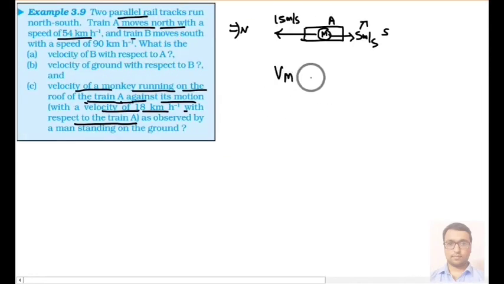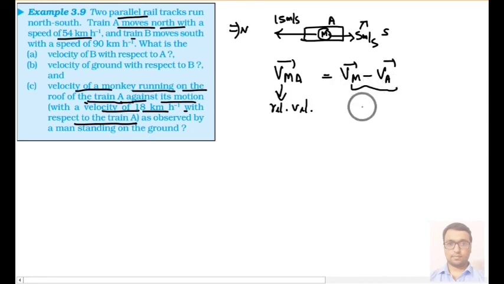The velocity of monkey with respect to train equals velocity of monkey minus velocity of train. This is the relative velocity, and remember these two are velocities with respect to ground.